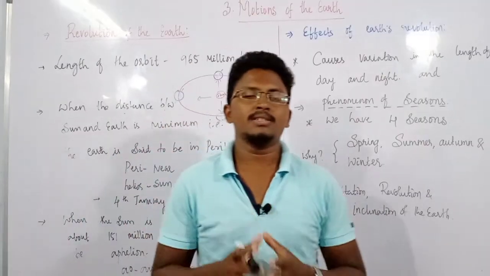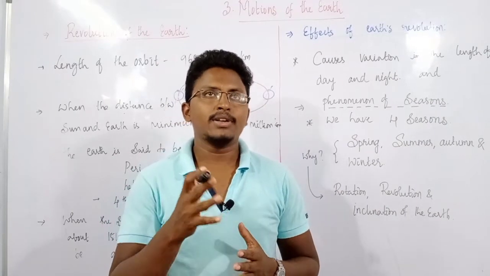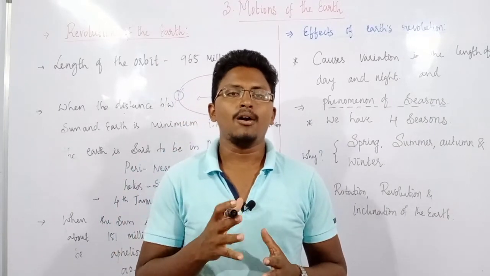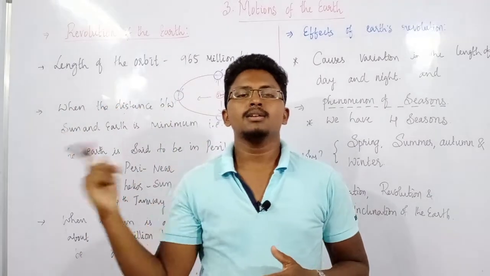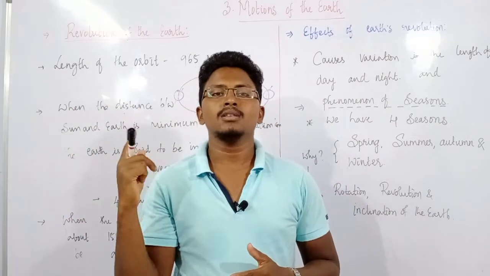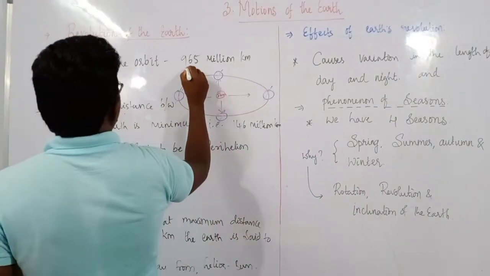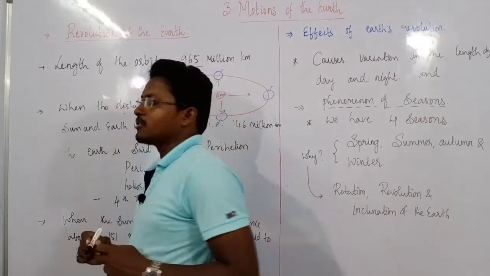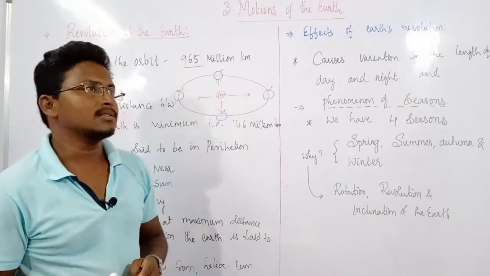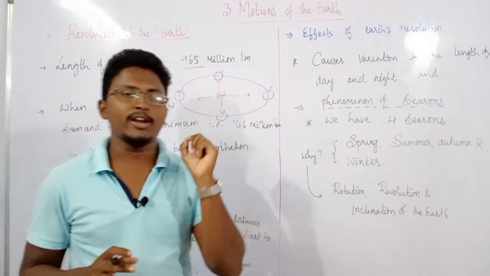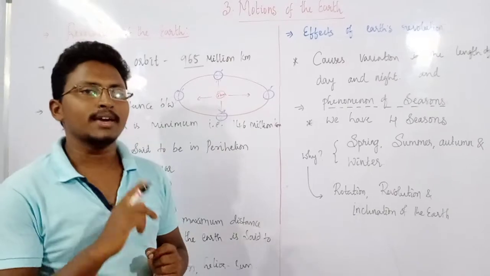Just now I have mentioned that the earth revolves in a fixed, elliptical path, which is known as the orbit. And what is the length of this orbit? What is the length of the orbit in which the earth is revolving around the sun? The length of the orbit is approximately 965 million kilometers. That means almost 96.5 crore kilometers around which the earth is revolving every year.